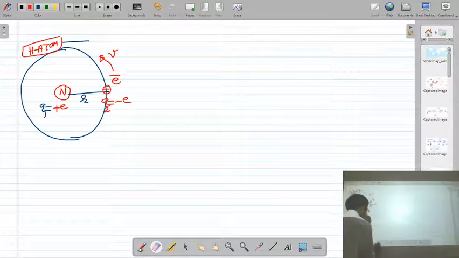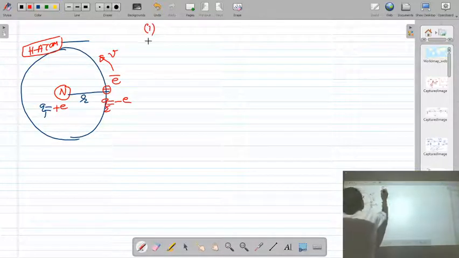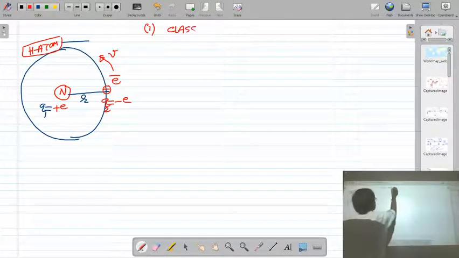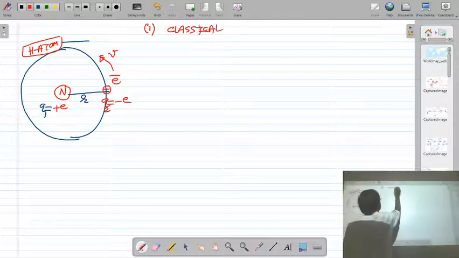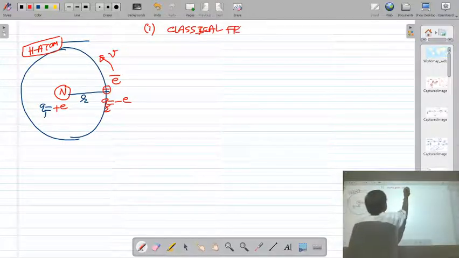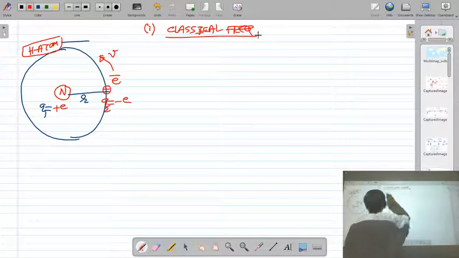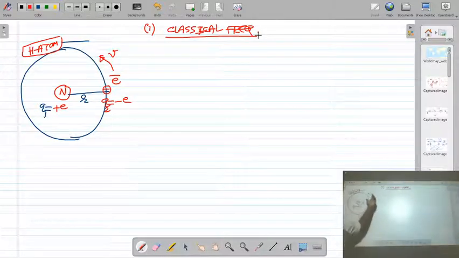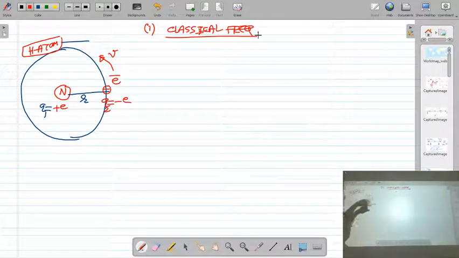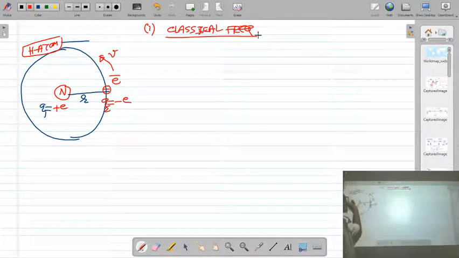In the first part we calculate the classical frequency of electron revolving in an orbit of radius r. Now you know the balance condition or condition of stability.